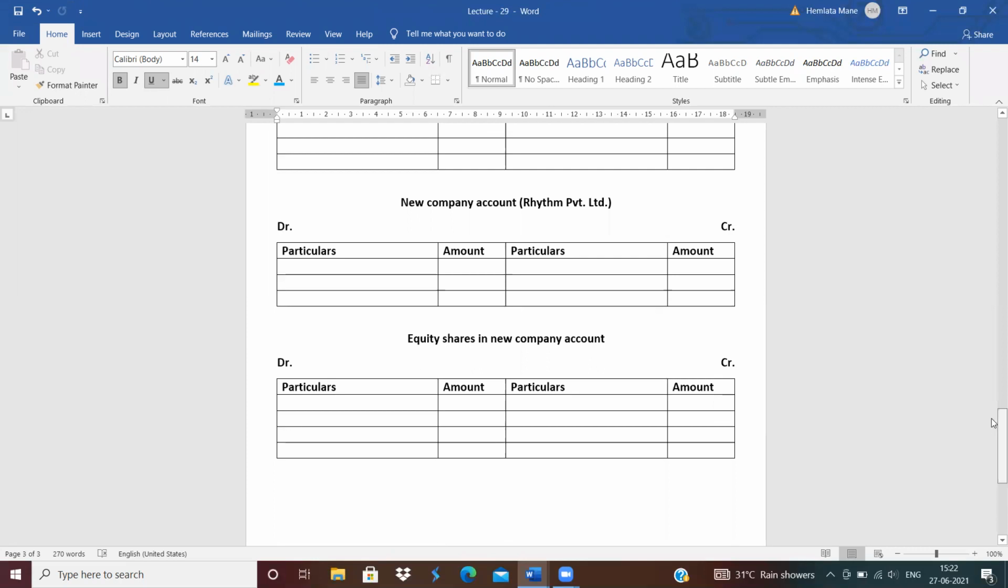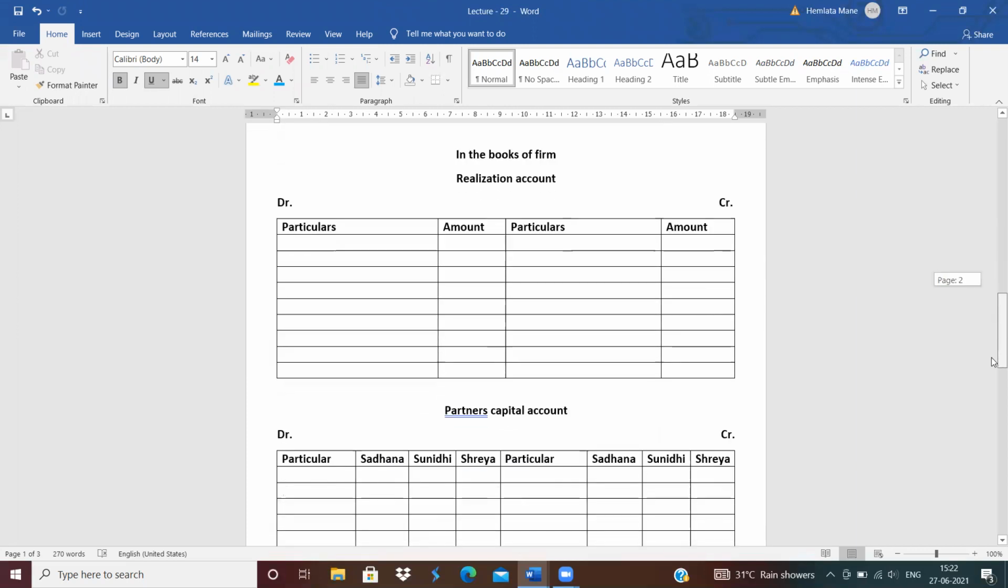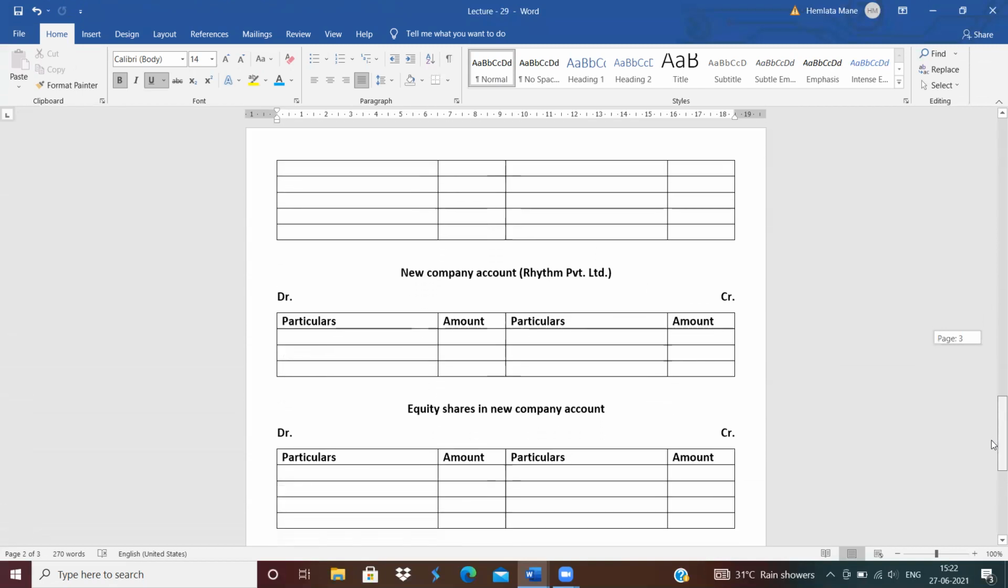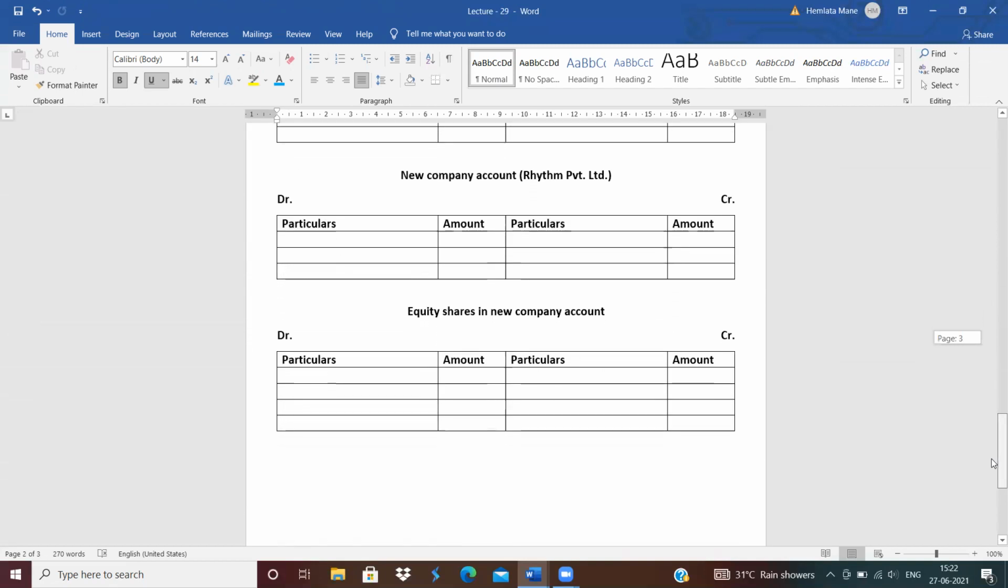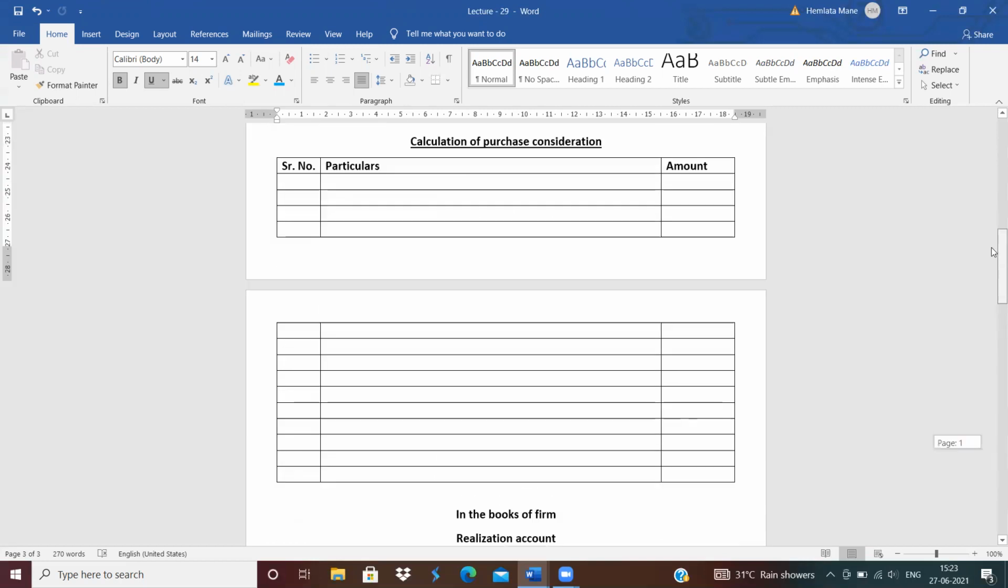Okay, first prepare the calculation of purchase consideration. Next is the ledger accounts in the books of the firm. First is the realization account. Next is the partners capital account. Then the cash and bank account. Next is the new company account, that is Rhythm Private Limited. And the purchase consideration is discharged in the form of equity shares and the remaining paid in cash. So equity shares in the new company account. Clear? These accounts should be prepared.